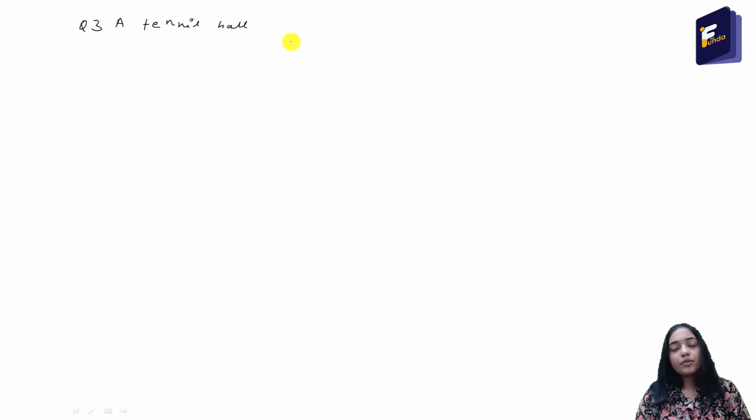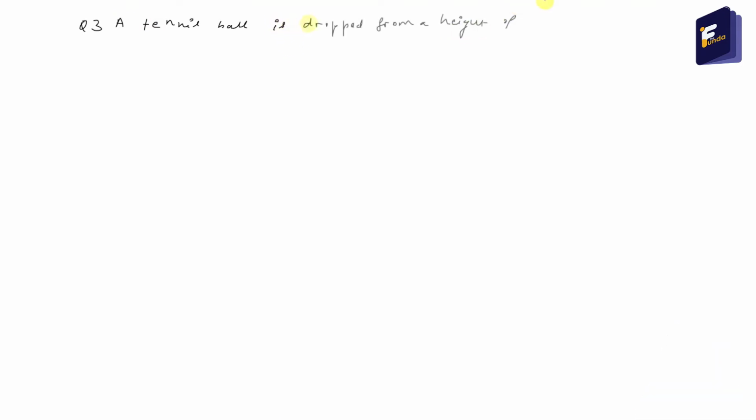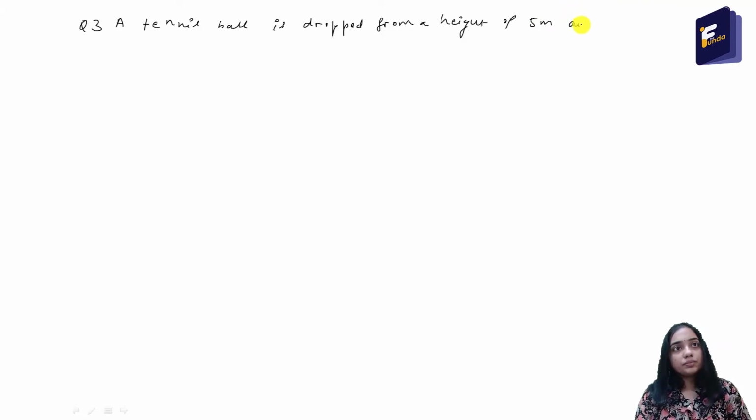The third question is: a tennis ball is dropped from a height of 5 meter and rebounds to a height of 3.2 meter.